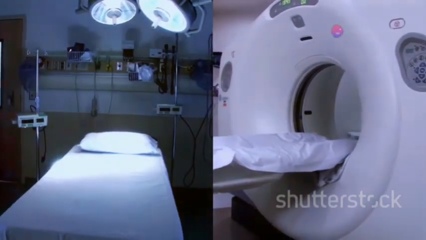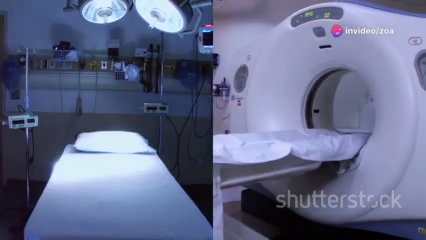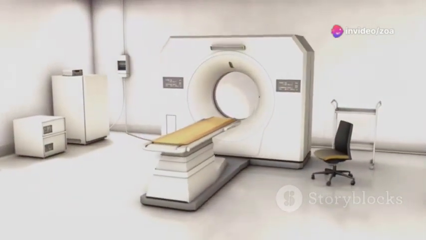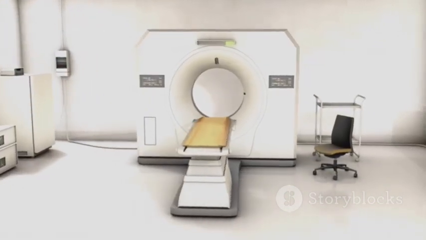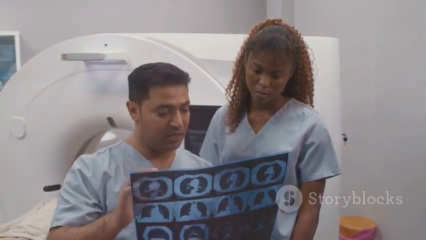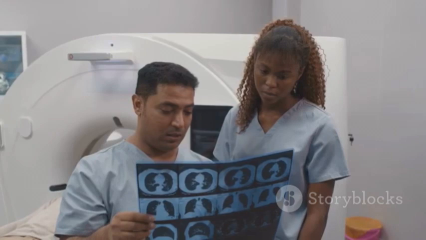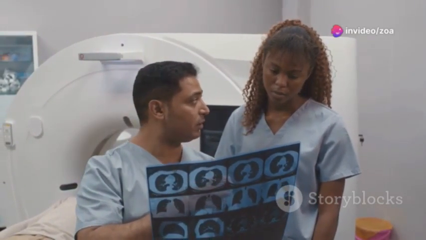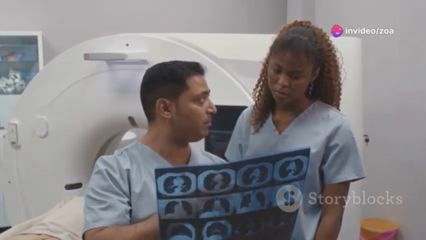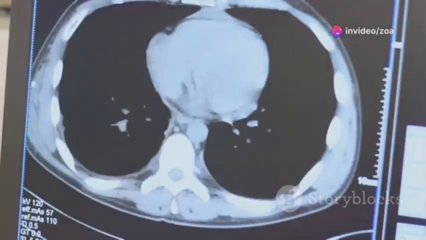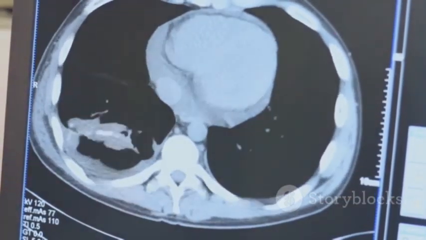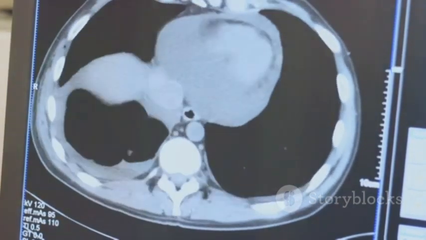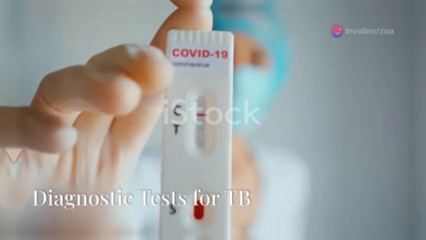CT scans may be done for a closer look. These scans provide cross-sectional images of the body, offering a more detailed view of the lungs and other structures. They provide more detailed images of the lungs. CT scans can reveal the extent of the disease, showing the size and location of cavities, as well as any other abnormalities that may not be visible on a standard X-ray. This detailed information is crucial for planning the most effective treatment strategy for the patient.